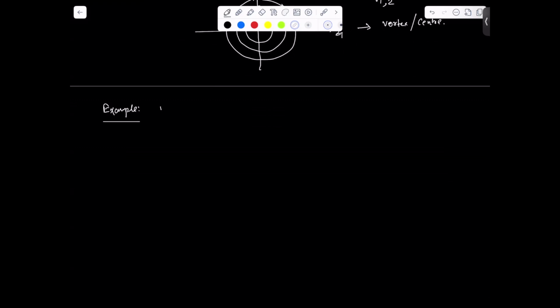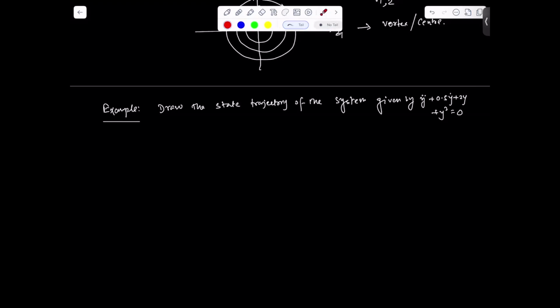The question is, draw the state trajectory of the system given by y double dot plus 0.5 y dot plus 2y plus y square equal to 0. If you notice in this equation, the square term is the nonlinear term, and other terms are linear.